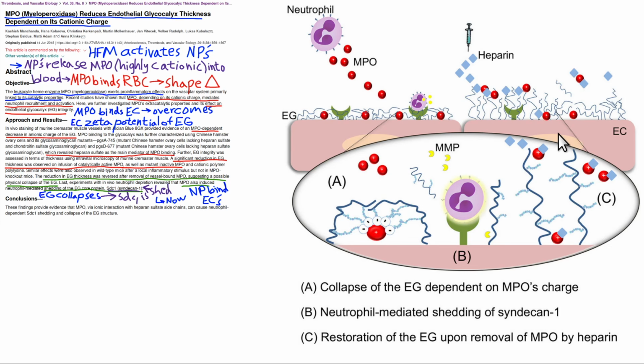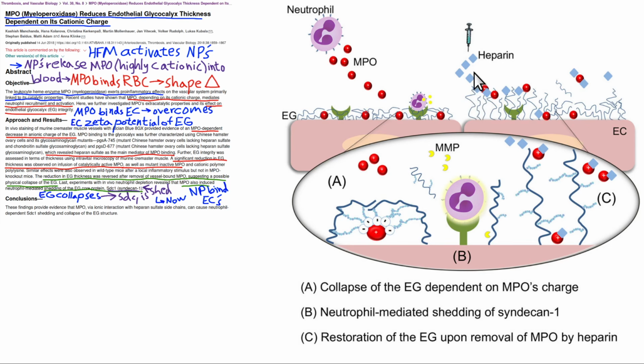So what happens is neutrophils, like red blood cells, have negative charges normally all around them, and that's called a zeta potential. But when activated by a high-fat meal, they will release MPO, myeloperoxidase, and these positive charges will then interact with the endothelial glycocalyx. And the endothelial glycocalyx has got negative charges on it from the heparan sulfates. And so these will bind with the positive charges and cause the glycocalyx to collapse downward. That's bad because once they collapse downward, they free up access to this neutrophil receptor. So here's a neutrophil receptor. Normally these glycoproteins are protecting it or blocking it from the neutrophil itself.